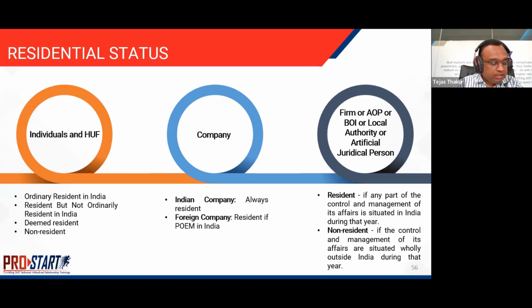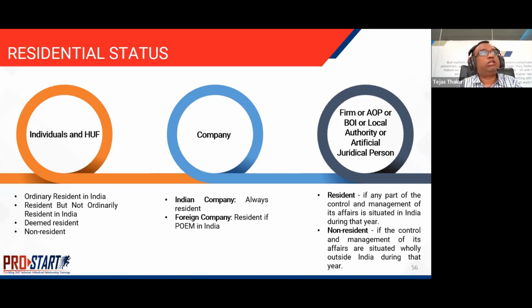The last category is the deemed resident. This is a new category which was introduced from assessment year 2021-22, and the individual's residency is determined on the basis of his citizenship, period of stay in India, and total income from Indian source. A company can be a resident or a non-resident.